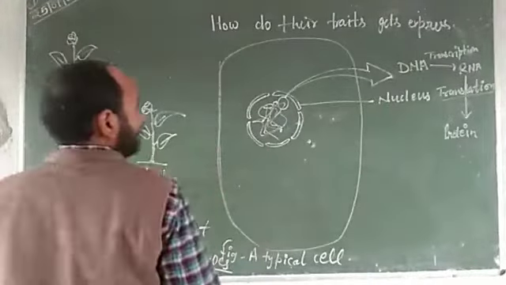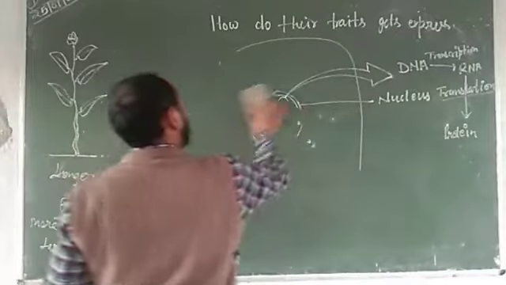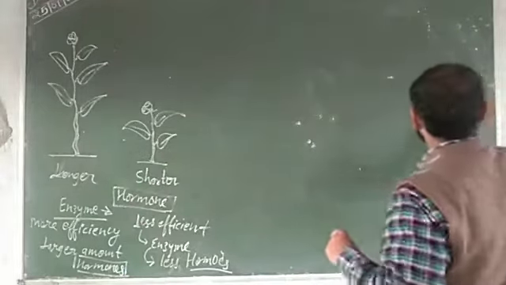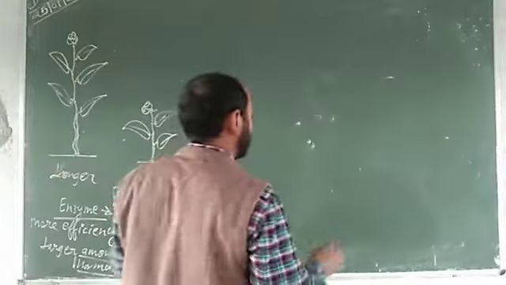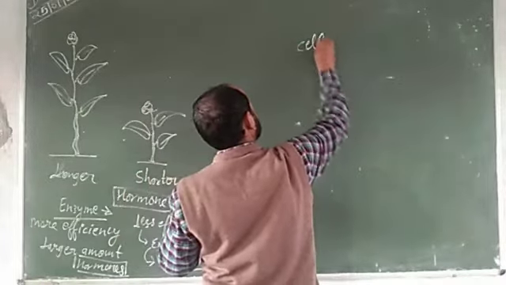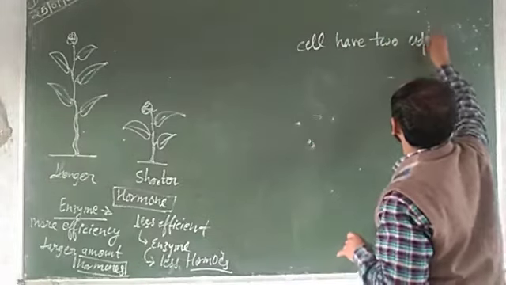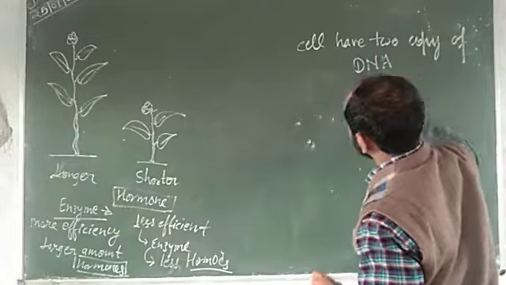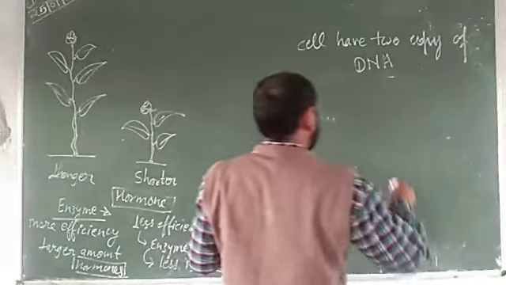Listen carefully. In a biological system, every plant has two copies. Or every animal, every cell has two copies of DNA. Every cell has two copies of DNA. Okay?